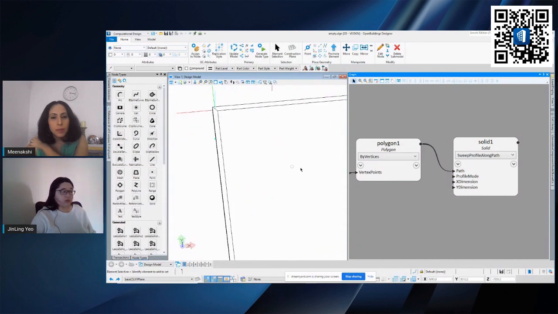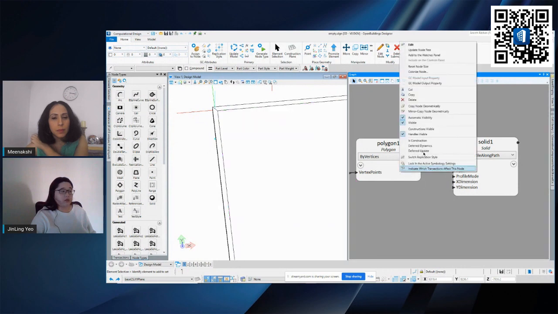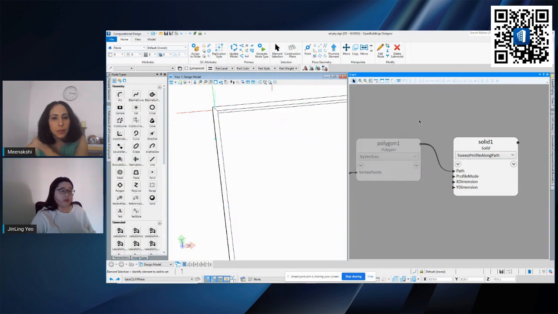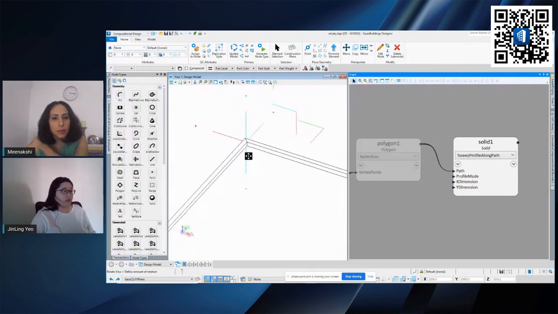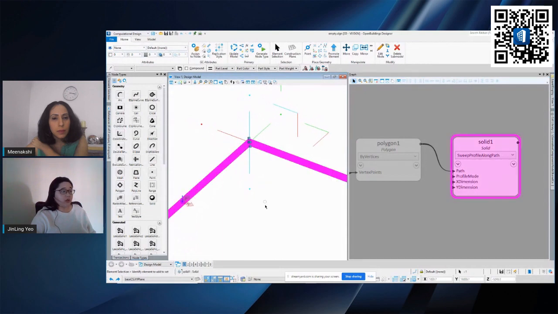Okay, so just so that you can see it clearly, I'll turn off this visibility so that you can only see the frame that was created. So basically this frame, which has all these properties, is created from this node here.